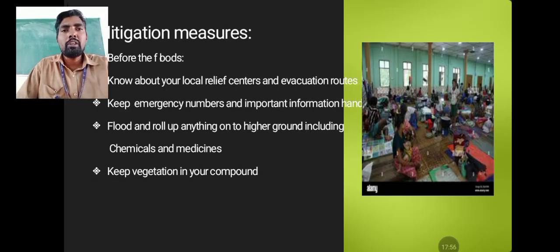Now the mitigation measures. Before the flood, know about your local relief centers and evacuation routes. Know where the relief centers or camps will be, keep the route maps and all the emergency numbers with you. Any important materials, maybe chemicals or medicines, should be kept very high. Also keep vegetation in front of the compound and in front of the house. So before flooding time, first of all know where your area's relief centers are, and keep the relief center and emergency numbers with you.